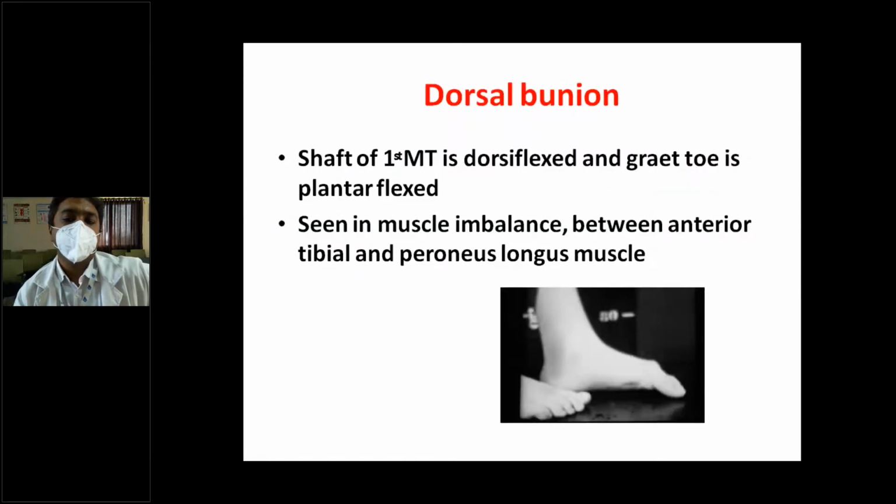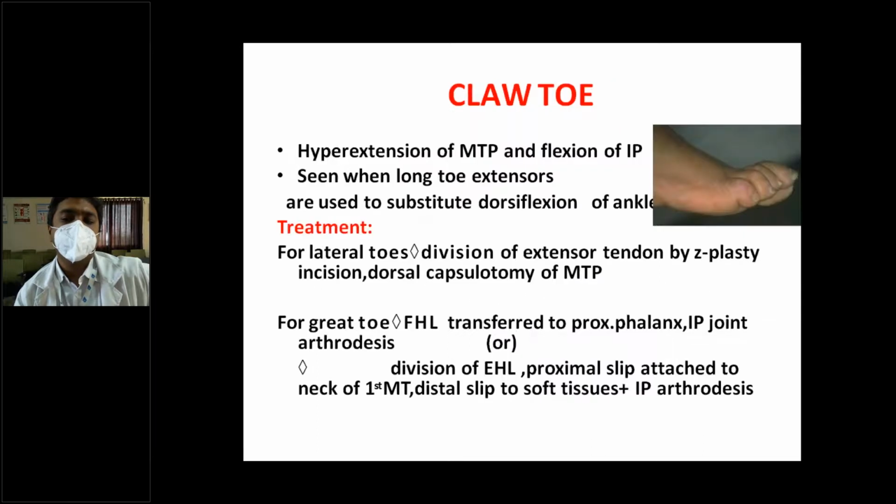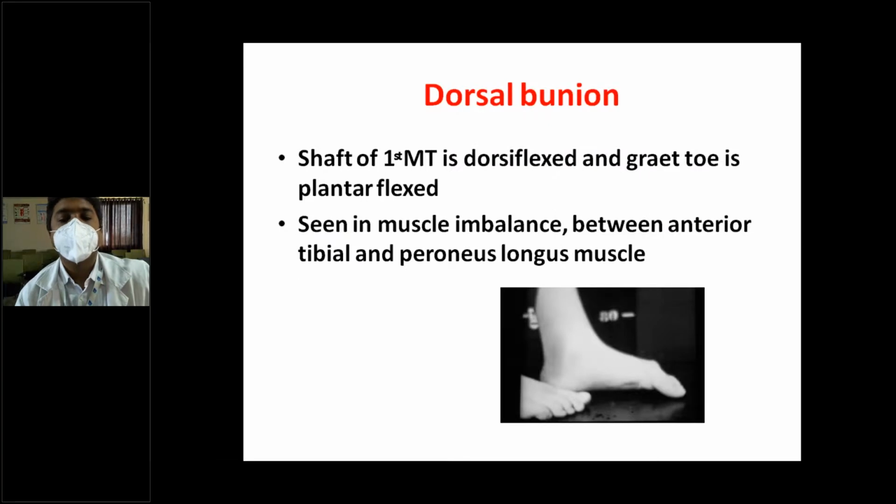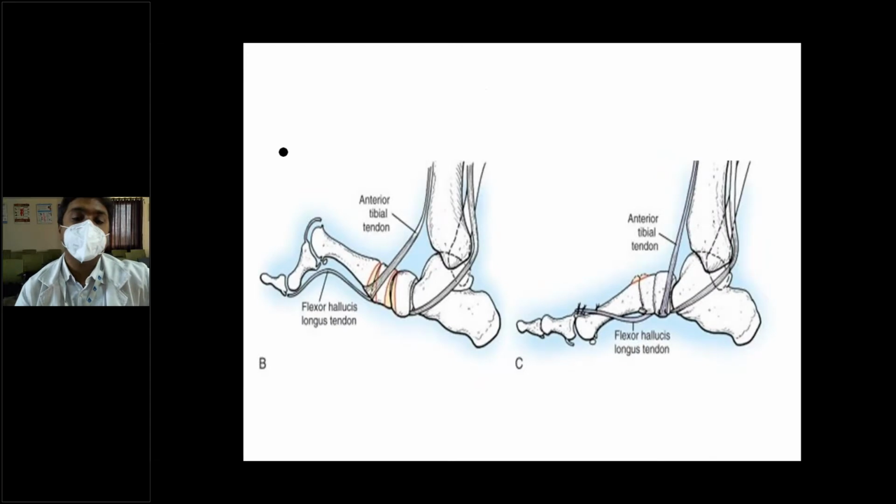Clawing of the toe is flexion of the interphalangeal joint and hyperextension of the metatarsophalangeal joint. So the dorsiflexors of the great toe are paralyzed, so there is overactivity of the flexor muscles that leads to clawing.